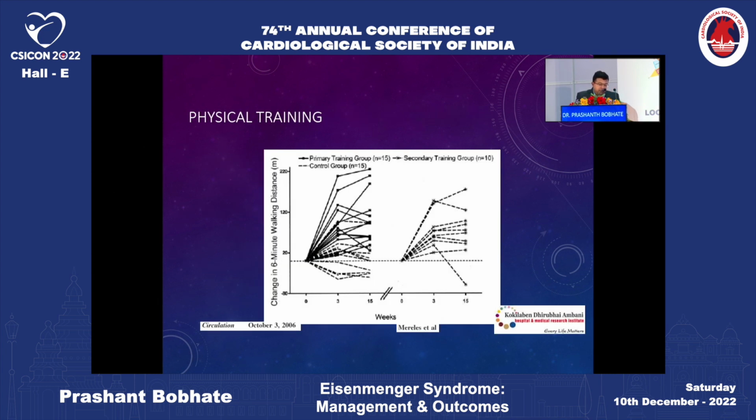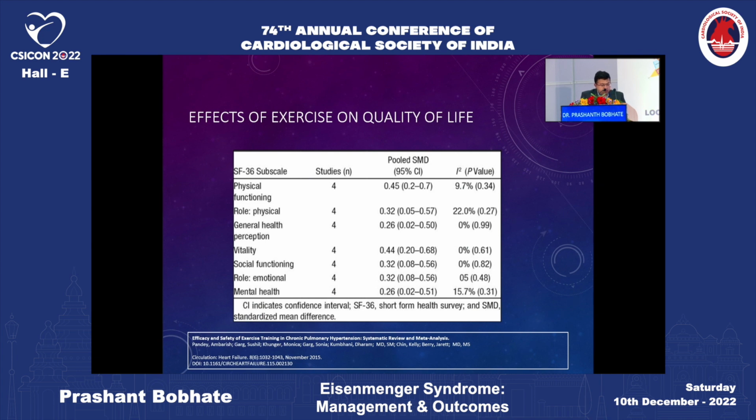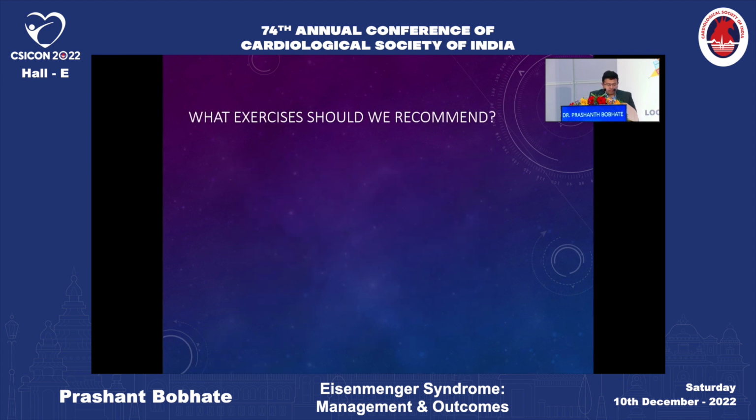So this was the first study which showed efficacy of yoga in patients with pulmonary hypertension, and an increase in 6-minute walk test was demonstrated in most, if not all, patients. Similarly, this is a multivariate analysis which showed that physical exercise improves not only social but emotional and mental health in patients with pulmonary hypertension and Eisenmenger syndrome.